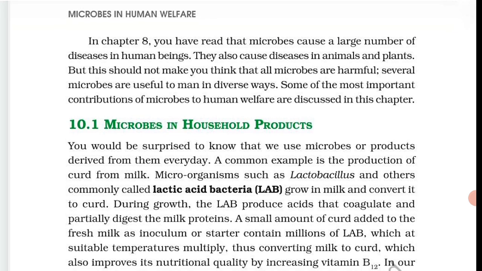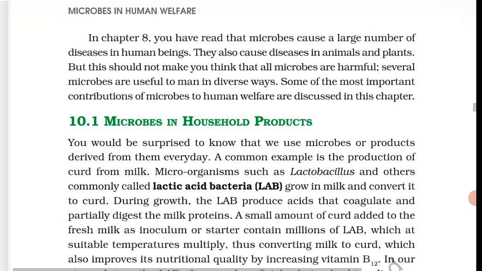During growth, the lactic acid bacteria, that is LAB, produce acids that coagulate and partially digest the milk proteins.